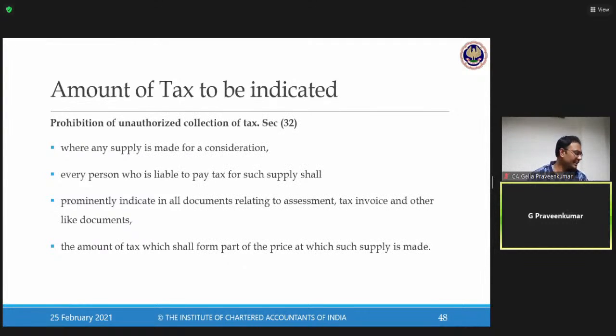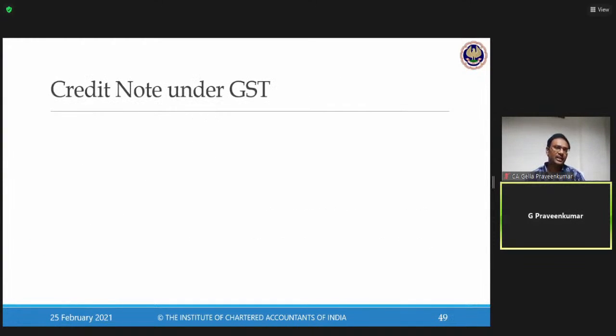Next is your section 33, which deals with the amount to be indicated on a tax invoice. Typographical error, 32 was mentioned. It says, having registration, having received money, when you issue a tax invoice for your supply, please mention on your tax invoice the breakup of tax. This is what your law says, breakup of tax in relation to that particular amount you have collected. This is what is expected as per section 33.